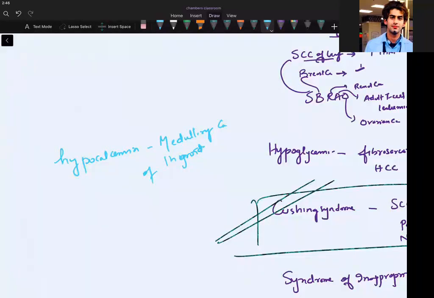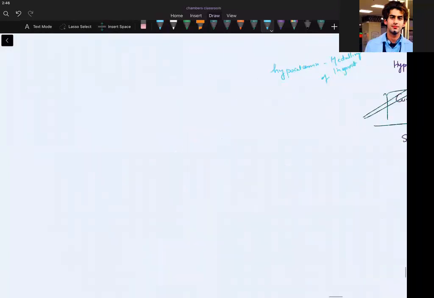Can you tell me any lymphoma causing hypercalcemia? Which lymphomas can cause hypercalcemia? Guys, which lymphomas can cause hypercalcemia? These are the pathology you have to study.